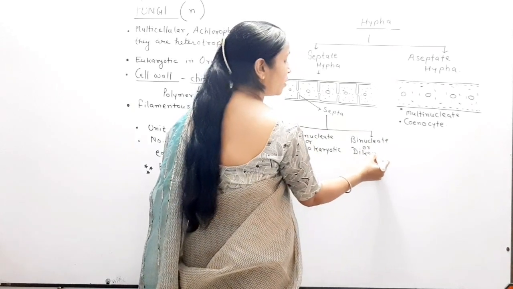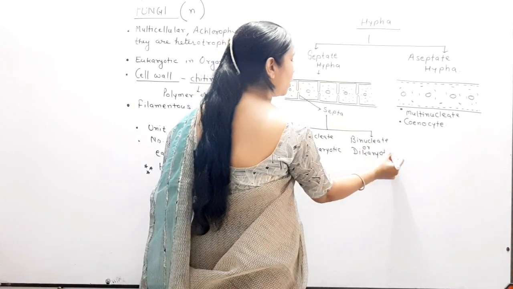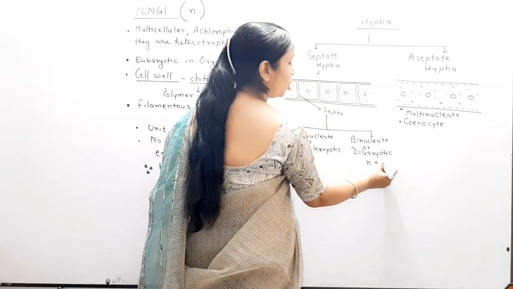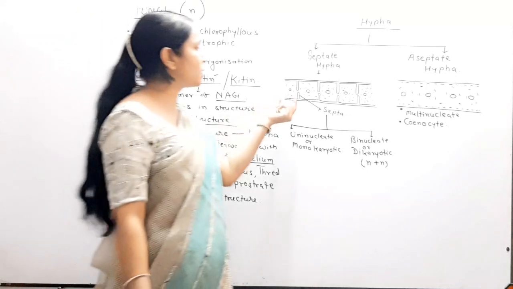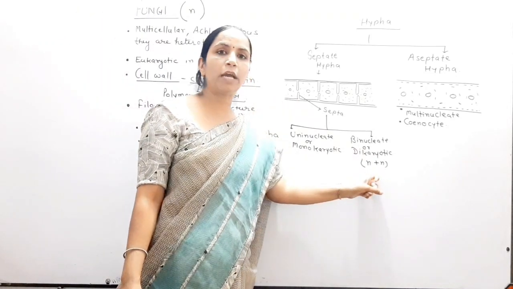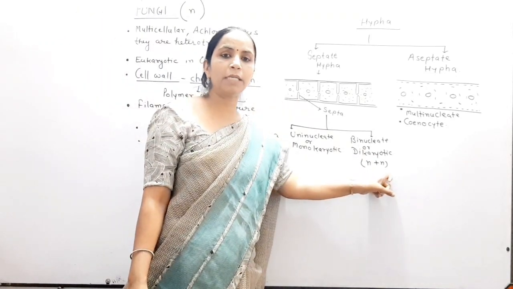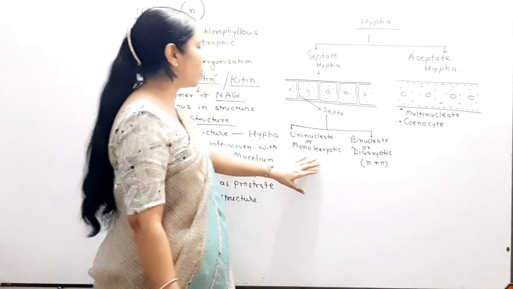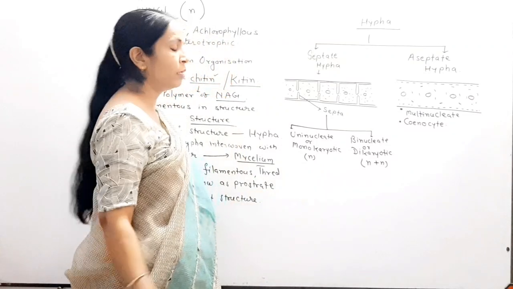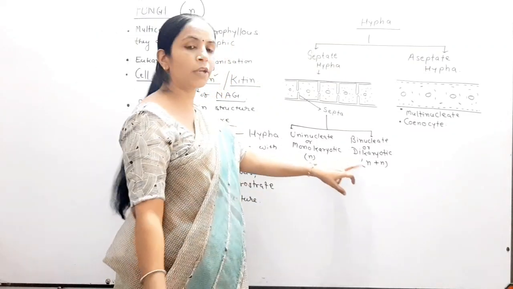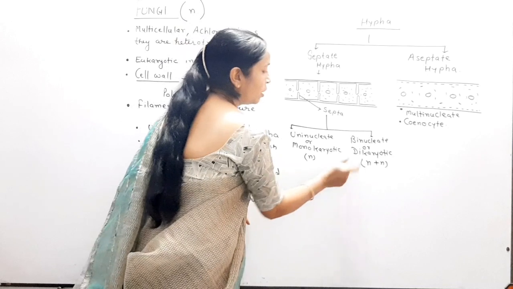Clear? Dikaryotic does not mean a diploid condition. Dikaryotic means two nuclei are present in a single cell or a single septum, and both nuclei have n plus n organization. So uninucleate means only haploid nuclei are present, whereas binucleate or dikaryotic means n plus n structure.